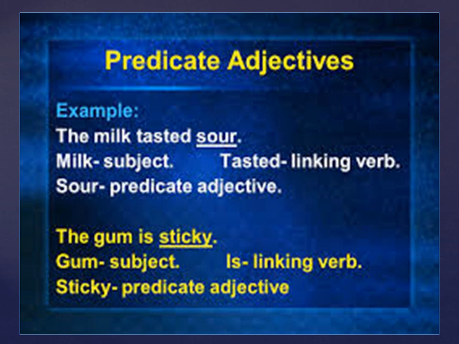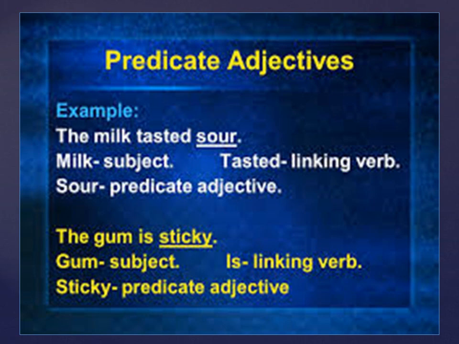Few more examples of predicative adjectives, children. The milk tasted sour. Milk is noun. Tasted, verb. Sour is an adjective. Where is the adjective placed? After the verb. Sour is after the word tasted. So, adjective has come after the verb.